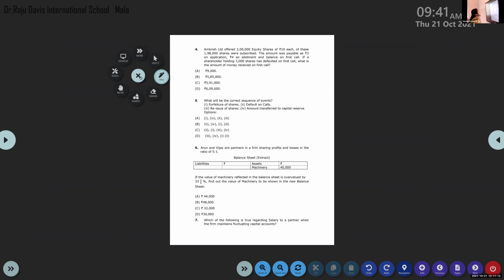So there is a call scenario. A shareholder holding 3,000 shares has made default in payment. So how much did the company receive on first call? Tell me the answer.